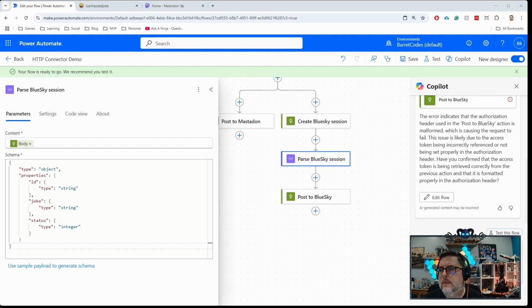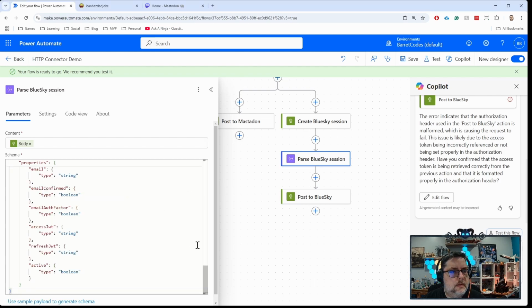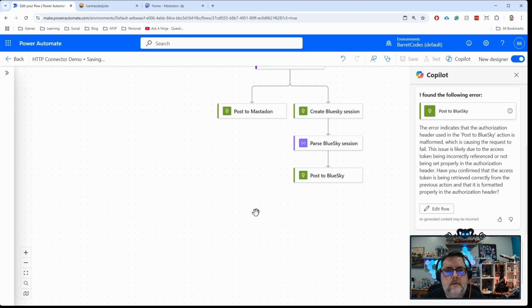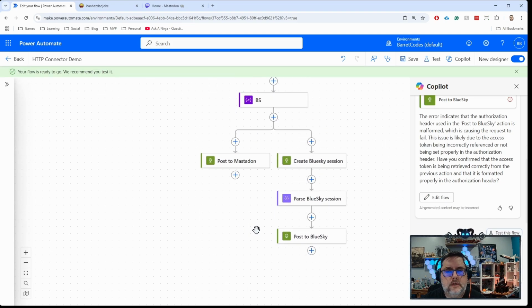I've got to grab that from another file. The output from the create Bluesky session.